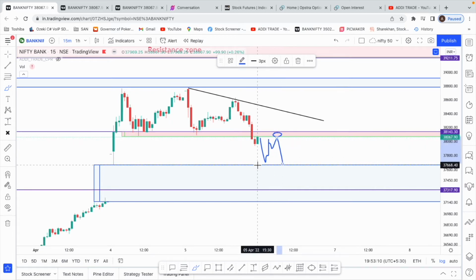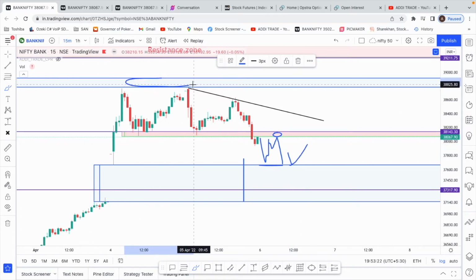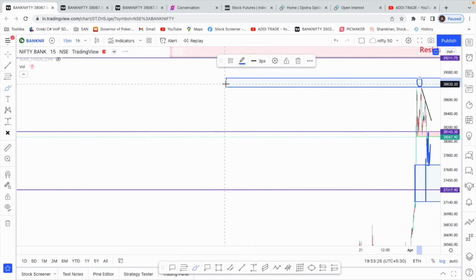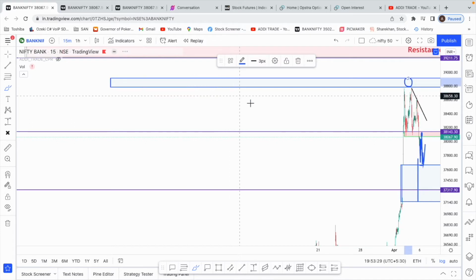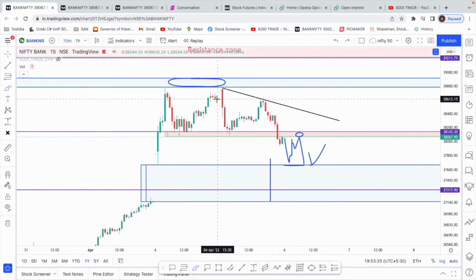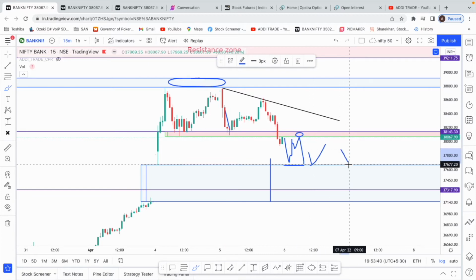So it's not necessary that when we come down we have to break this and fill the gap. We can easily take support at this gap boundary and bounce again, like how it happened over here at the top. There was a gap here. This gap is from 11th Feb, I think. Yeah, this gap is what I marked over there as gap. We came near the gap, could not fill it, and started reversing. The same thing might happen even here: come down, take support at this gap boundary and bounce. So we'll have to be careful there.